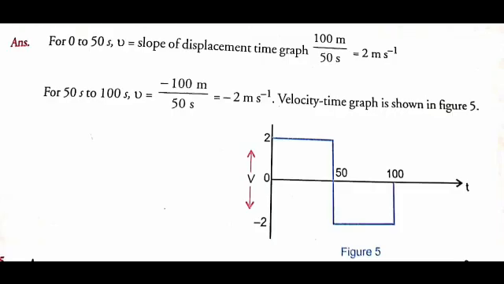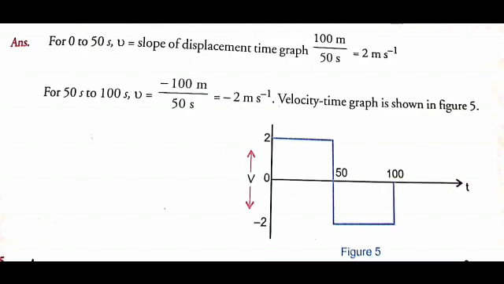So here we have the solution. For t equal to 0 second to t equal to 50 second, the velocity is equal to the slope of the displacement time graph. So slope here is 100 meter by 50 second, which gives 2 meter per second. It means from t equal to 0 to t equal to 50 second, the velocity of the body is 2 meter per second.